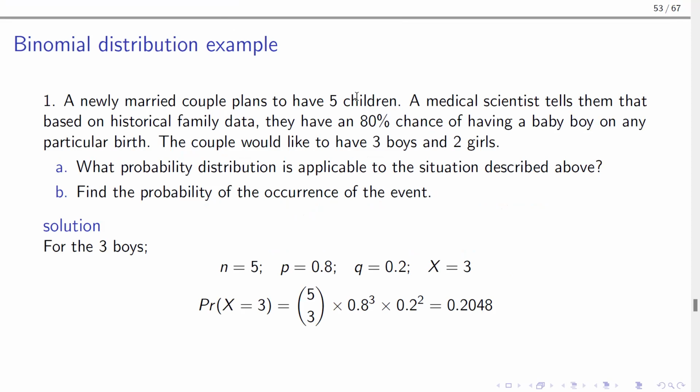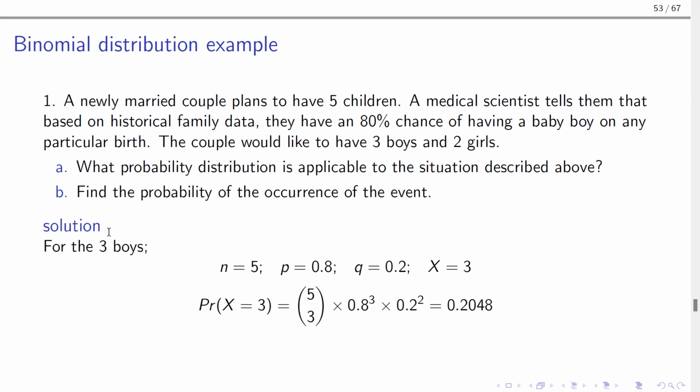What do you think? This is a binomial distribution because the couple wants to have 5 children. For each birth they go through, they'll either get a boy or a girl. And then the medical scientist tells them that based on their family history, they have an 80% chance of having a boy on any particular birth. So the probability of success, or the probability of having a boy, is constant, fixed for every single birth attempt they make. Now, this is the couple's desire. They want to have 3 boys and 2 girls. So part B is to find the probability of occurrence of the event. That is, the event is that they want 3 boys and 2 girls.